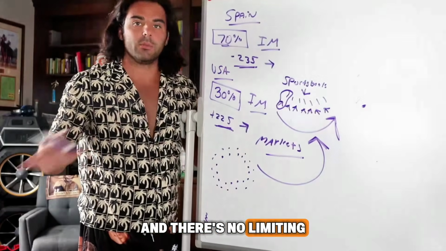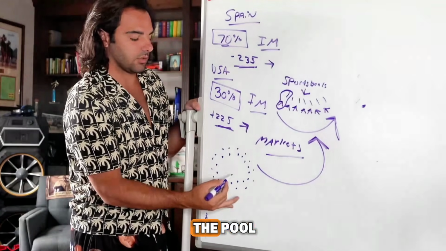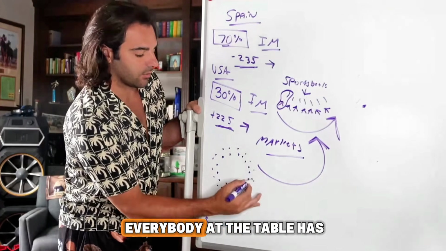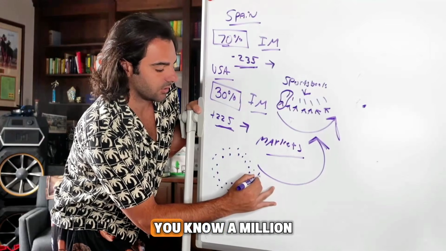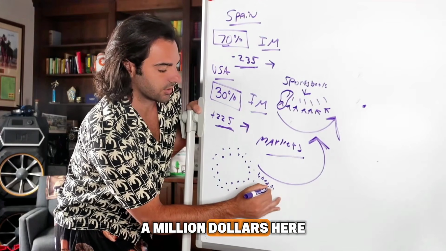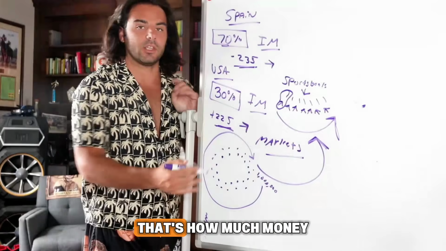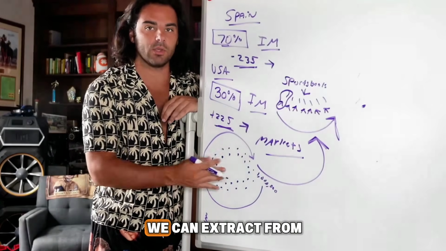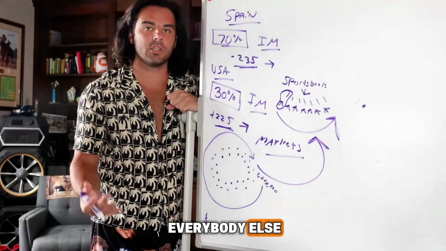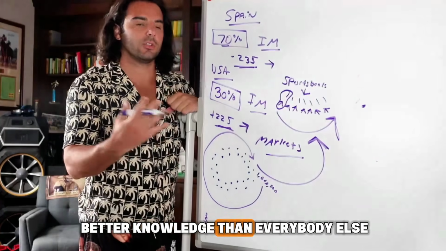It's the same exact concept there. And there's no limiting, because as long as there's enough money in the pool, then you're good. If everybody at the table has, let's say, $1 million all the way around, guess what? That's how much money's in the pool. That's how much money we can extract from everybody else, from us having the better knowledge than everybody else.